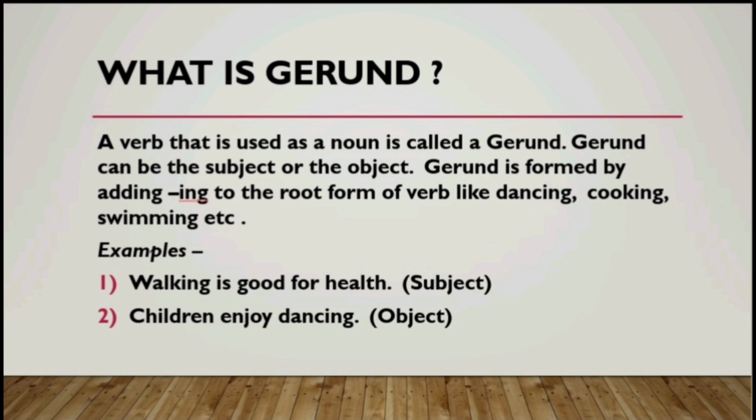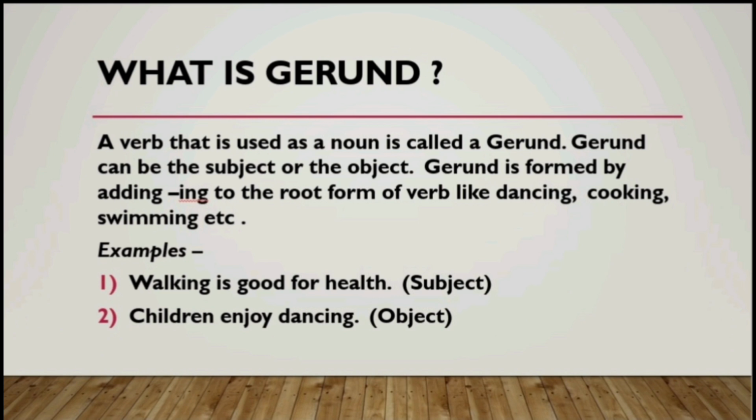But when the ing form of the verb is used without a helping verb, like just dancing, cooking, swimming, it is naming an action, and that's where we recognize a gerund, because it is without a helping verb.